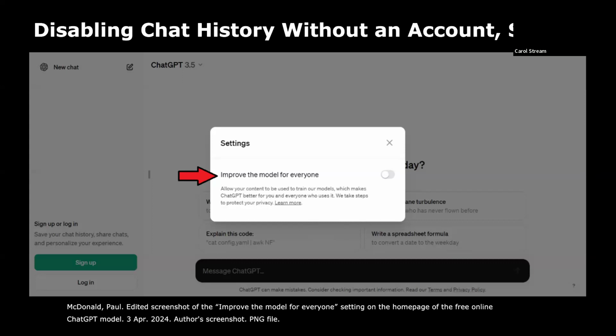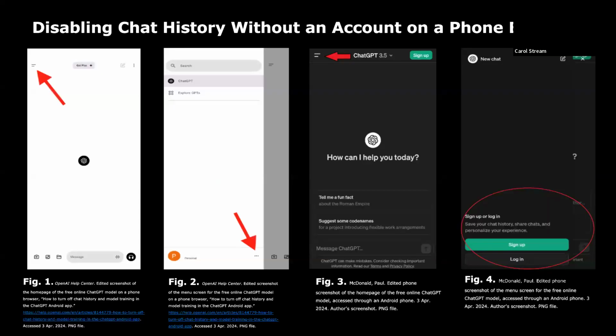with accompanying screenshots. However, while doing research for this presentation, I discovered a significant issue with the data controls that isn't covered on that page or any of its related subpages. The Data Controls FAQ page contains a subpage with step-by-step instructions on how Android users can disable their chat history while using ChatGPT free, and figures 1 and 2 on this slide are visual aids taken directly from that page.